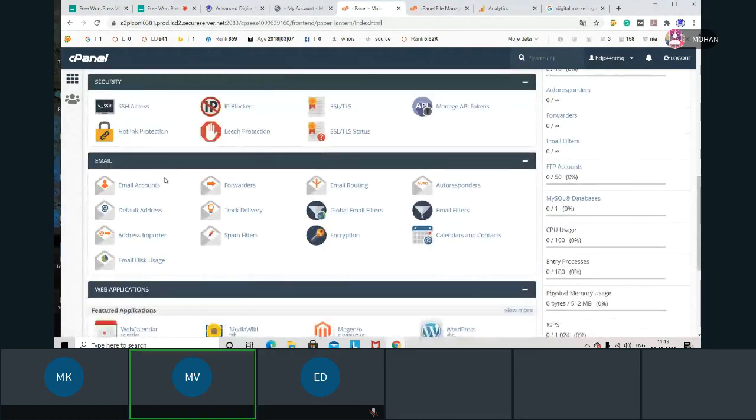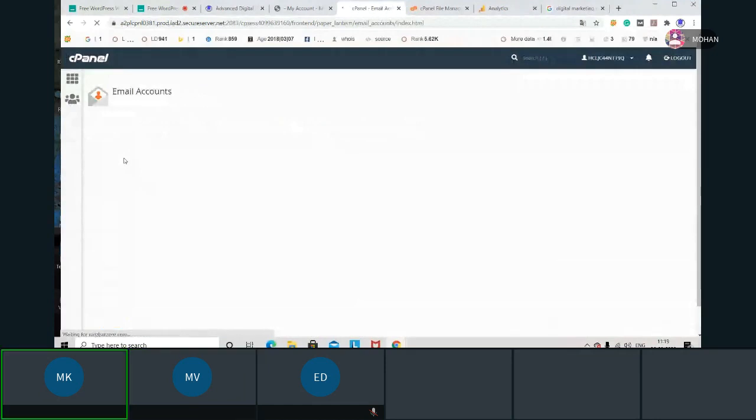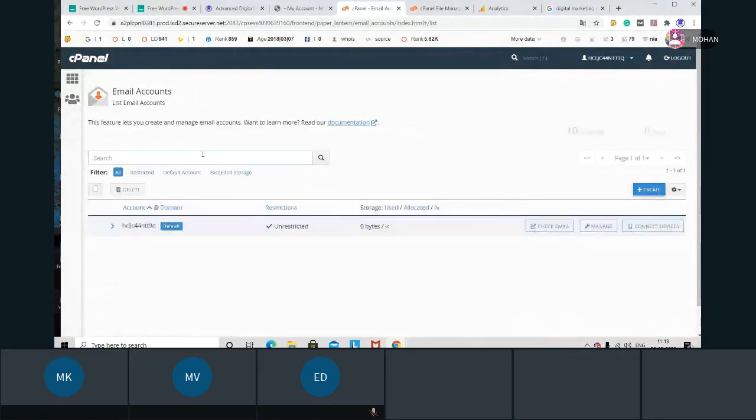I said for starter we can't create them, for economy we can create 100 emails. If you want to create an email on your name for the company, I'm going into email accounts. Here I have a symbol called create.